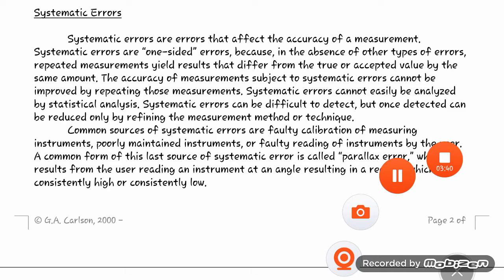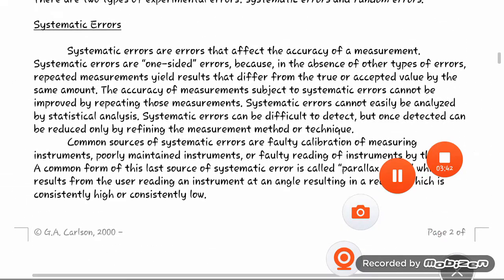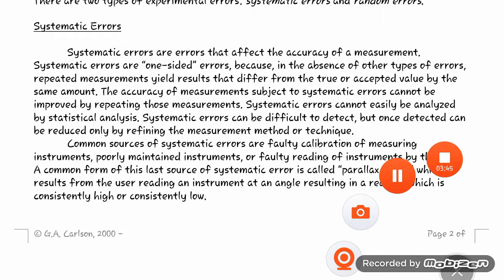Systematic errors are errors that affect the accuracy of a measurement. Systematic errors are one-sided errors because, in the absence of other types of error, repeated measurements yield results that differ from the true or accepted value by the same amount. The accuracy of a measurement subject to systematic error cannot be improved by repeating those measurements. Systematic error cannot easily be analyzed by statistical analysis. So by statistical analysis we cannot analyze the systematic error.